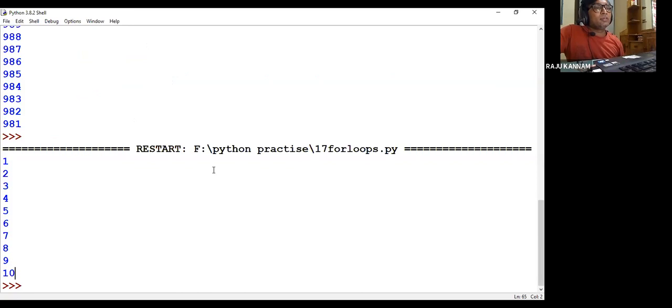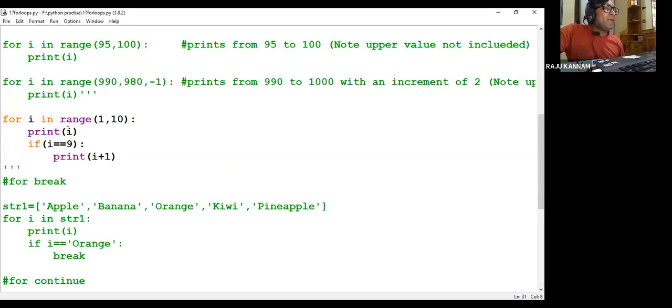So actually that range function will print up to 9 only. We have written an additional statement here: if i value reaches the maximum value 9, also print i plus 1. Okay, 10. So programmatically, whatever you want, you can do. That is the basic functionality of the corresponding range function. That's all.